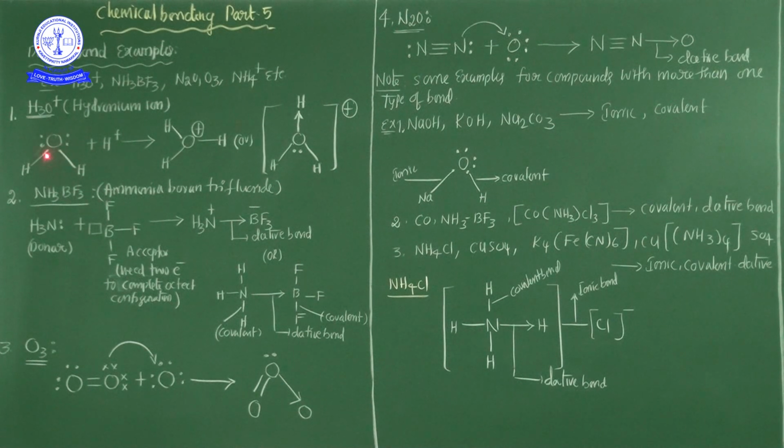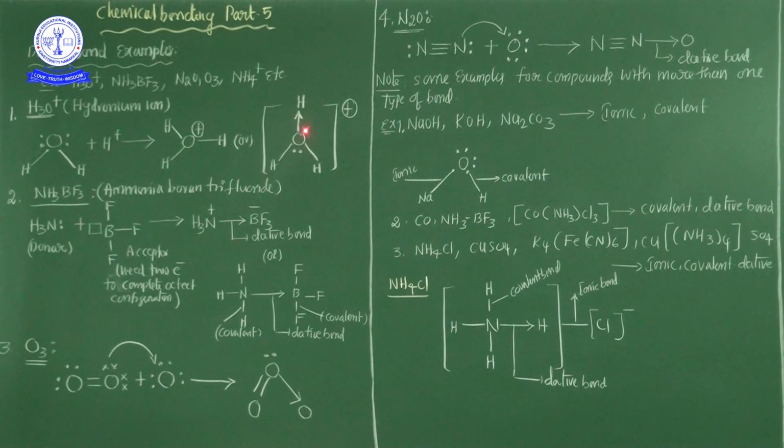So now see carefully, in the water molecule, there are 2 bonds from oxygen to hydrogen, and these 2 bonds are covalent bonds. But now this water molecule is treated with a proton, H+, which has a deficiency of electrons. So a lone pair of electrons from the oxygen migrates directly to the H+, hence H3O+.